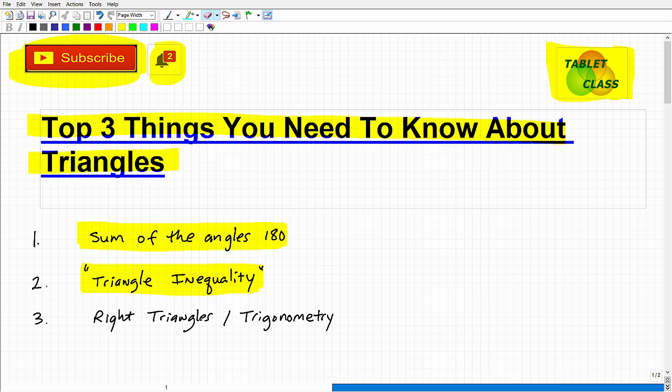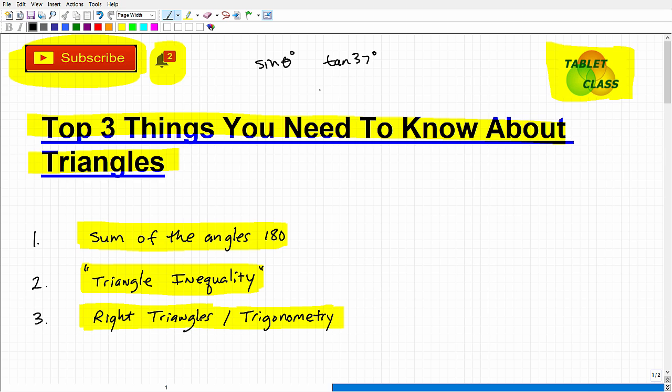All right, let's talk about this last concept, and this is right triangles and trigonometry. Okay, so trigonometry is the study of angles in mathematics. So you'll see things like the sine of theta or tangent of 37 degrees, cosine, arc sine of 17 degrees.